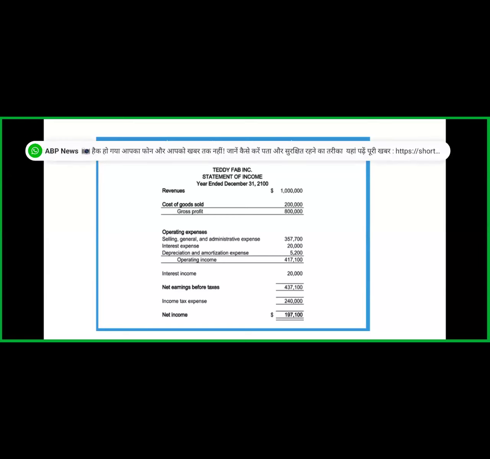They have a cost of 2 lakh and their gross profit is 8 lakh rupees. After subtracting all the operating expenses, they get an operating income of near about 4 lakh 17,100. And after paying the interest and all the taxes, they get a net income of 1 lakh 97,000. So what standards we use to prepare these income statements, that we are going to study in the subject.